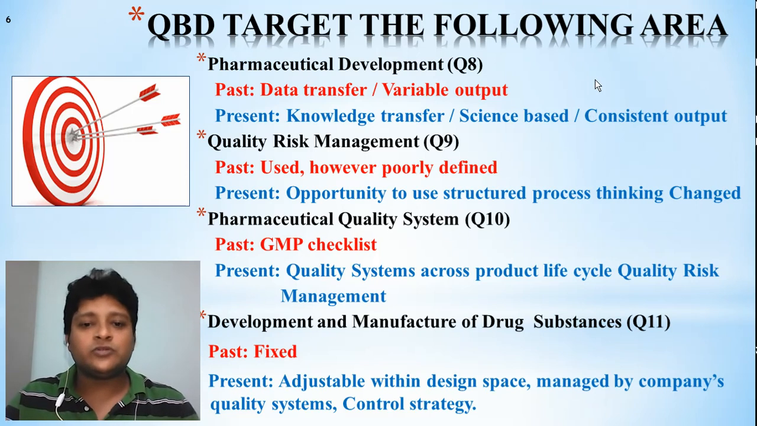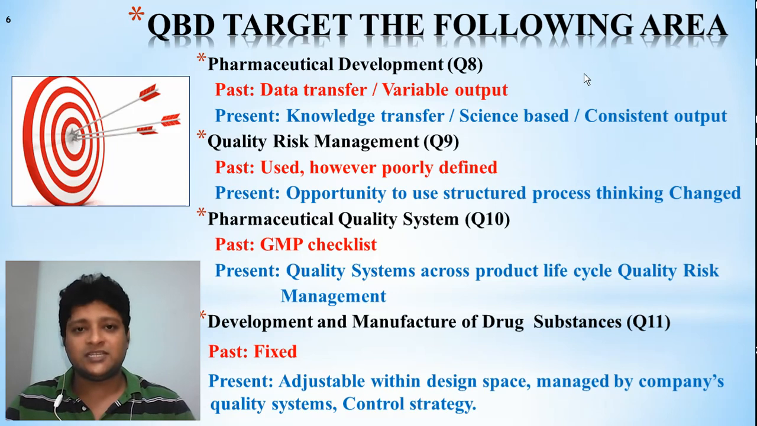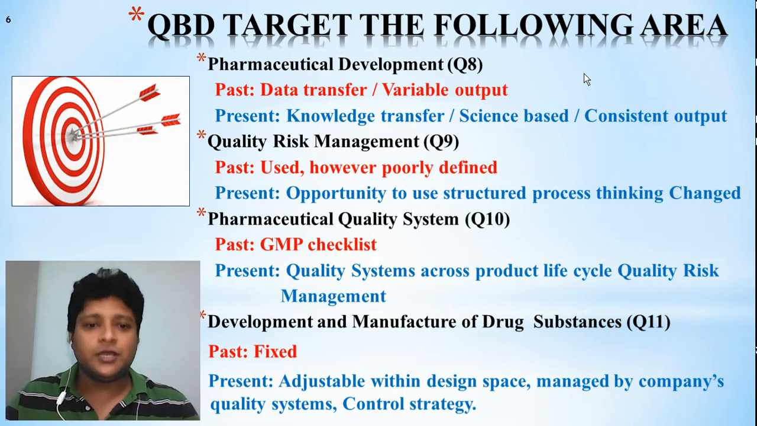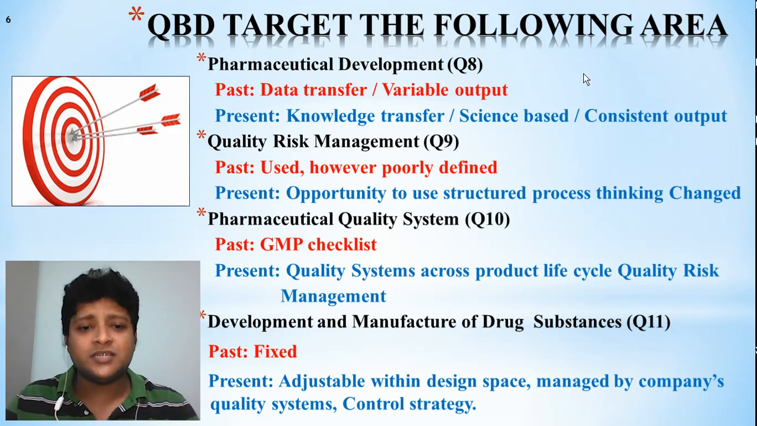Next, pharmaceutical quality system, that is Q8, Q10. In the past it was called the GMP checklist. For the process you have to do, you will get one checklist, one by one, and you have to see that yes, these are the things you have to do. But now what it is telling is, quality system across the product life cycle, with quality risk management. That means throughout this it will be developed and changed. How to improve the quality, how you can check the quality, how you can give the best by which the quality will be improved. That is more innovative now, we can say.